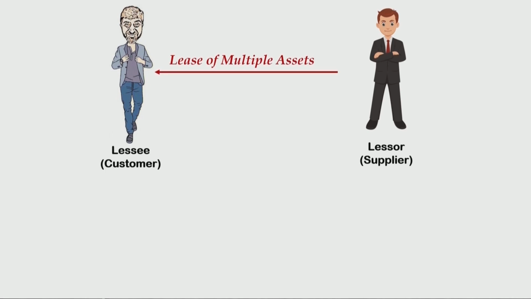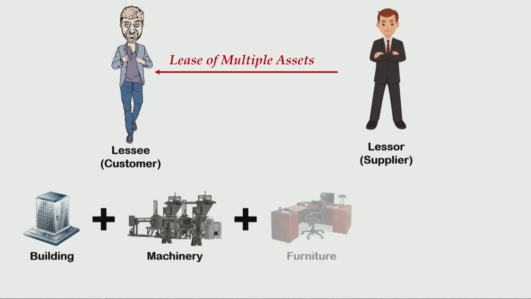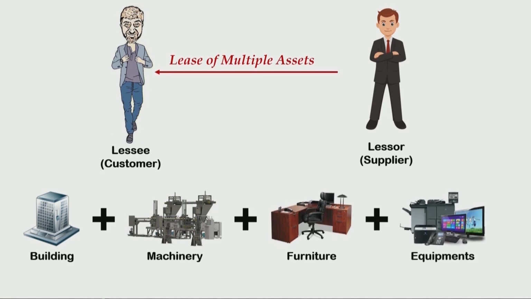That means there is a single contract, but the contract includes lease of multiple assets like building, machinery, furniture and equipments. So the whole concern over here is, shall we consider each of these assets as a separate lease component, or should we consider the whole thing combined as a lease component?